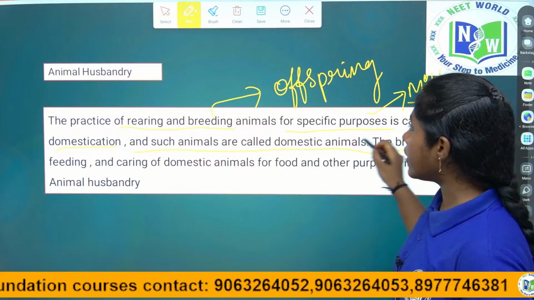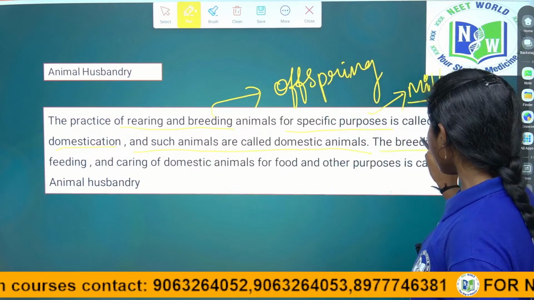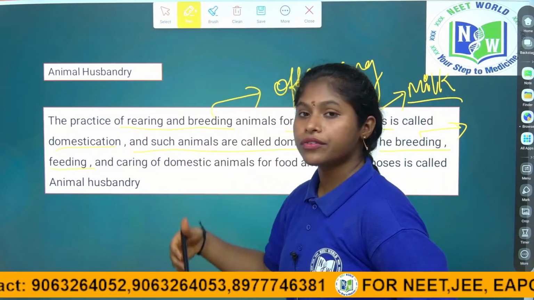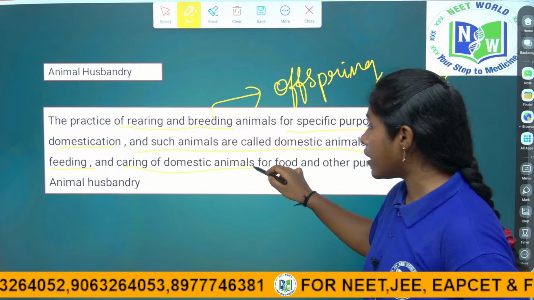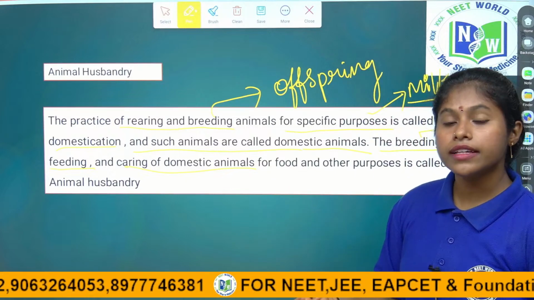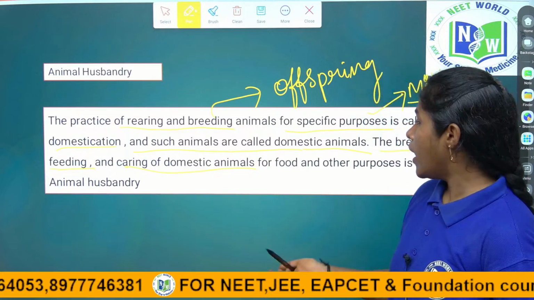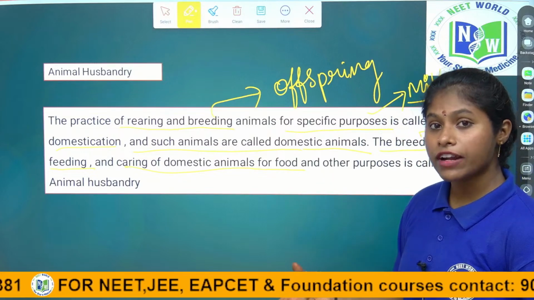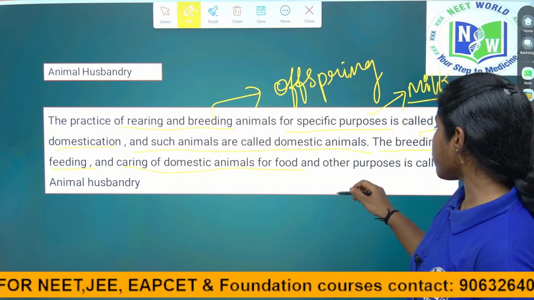The breeding, we are practicing the breeding process. We have to feed them and care for the domesticated animals, disease control methods should be followed, and for food purposes they have to be very safe and hygiene conditions should be maintained.